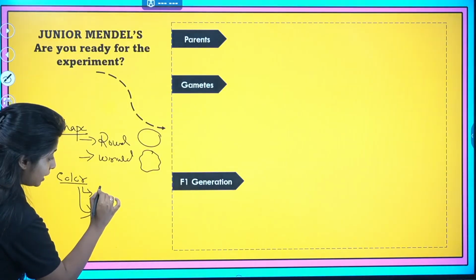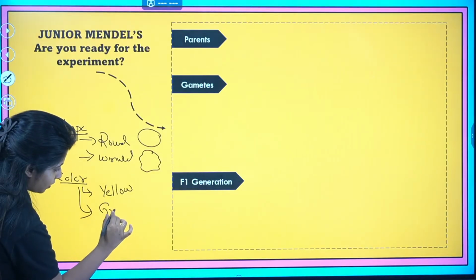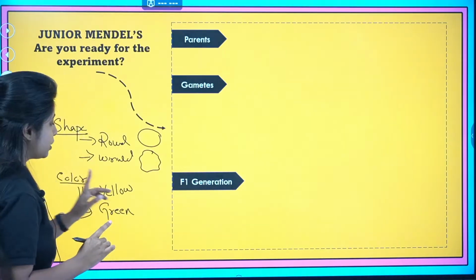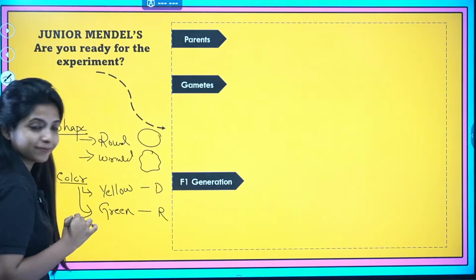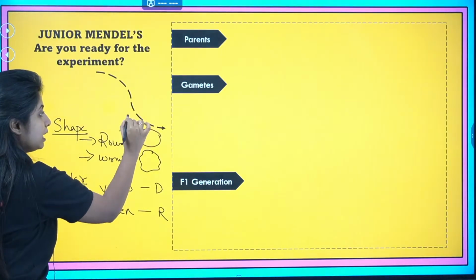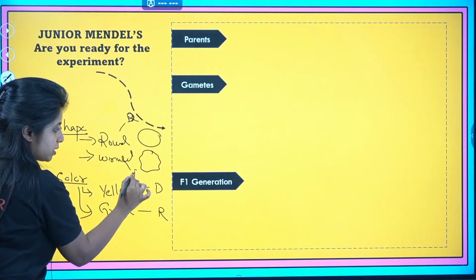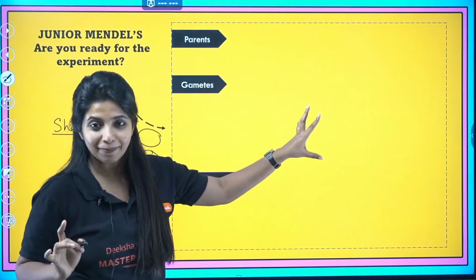So over here, the color can be either yellow or it can be green. In yellow and green, which one is going to be dominant? This is the dominant one, and this is going to be the recessive one. Similarly, in round and wrinkled, this is going to be the dominant one, and wrinkled is going to be the recessive one. Now we are going to make the parents.